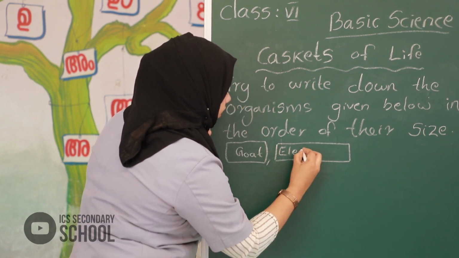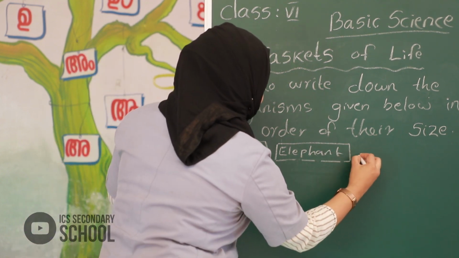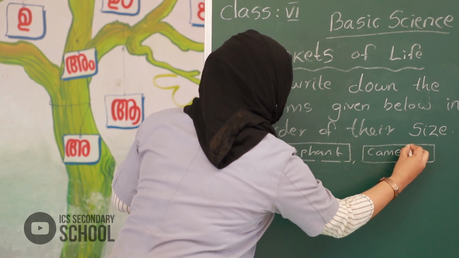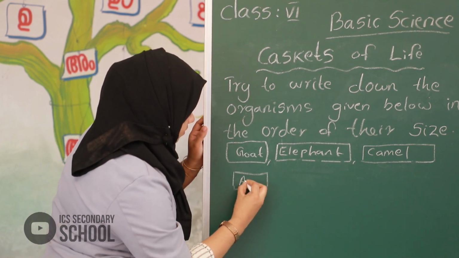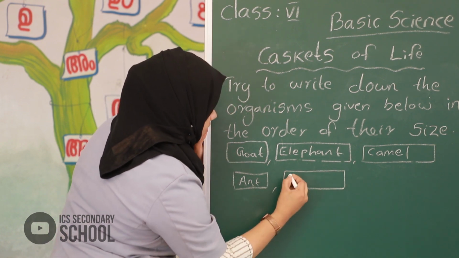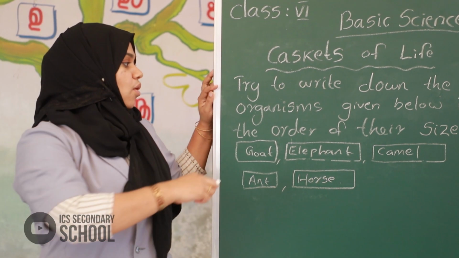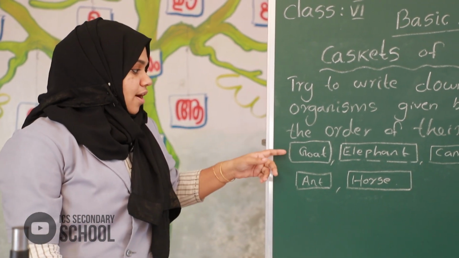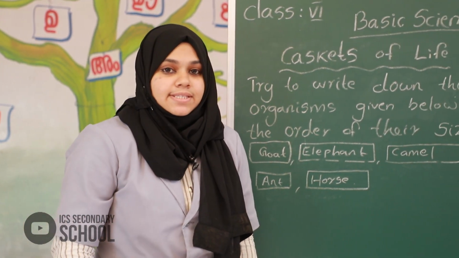Next, camel, ant, and horse. What is the question? Try to write down the organisms given below in the order of their size. The organisms are goat, elephant, camel, ant, and horse. All of you try to write this down.